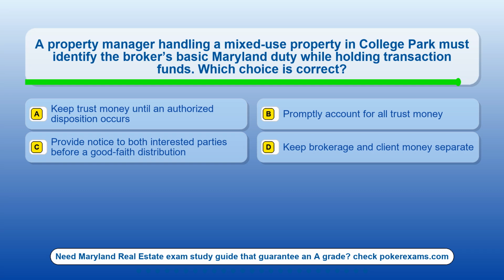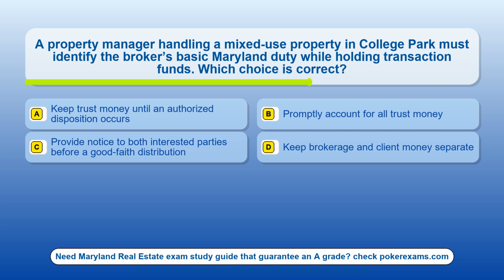Question 1. A property manager handling a mixed-use property in College Park must identify the broker's basic Maryland duty while holding transaction funds. Which choice is correct? Option A, keep trust money until an authorized disposition occurs. Option B, promptly account for all trust money. Option C, provide notice to both interested parties before a good-faith distribution. Option D, keep brokerage and client money separate.